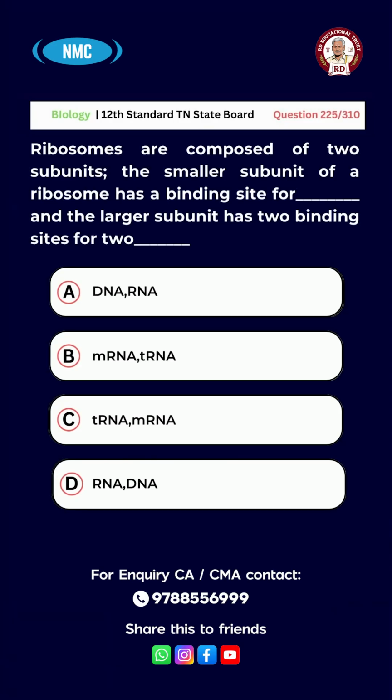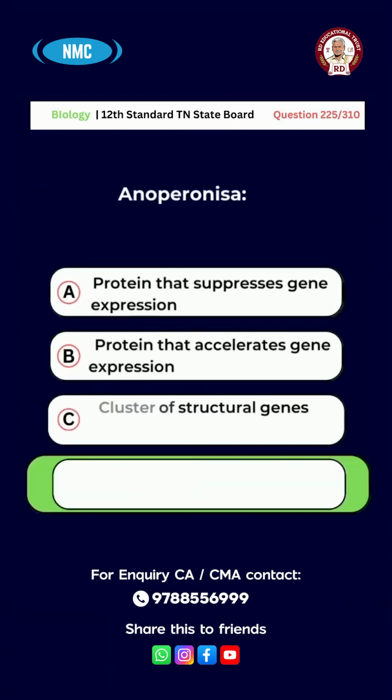Option B. mRNA, tRNA. Option C. tRNA, mRNA. Option D. RNA, DNA. And the right answer for this question is option B. mRNA, tRNA.